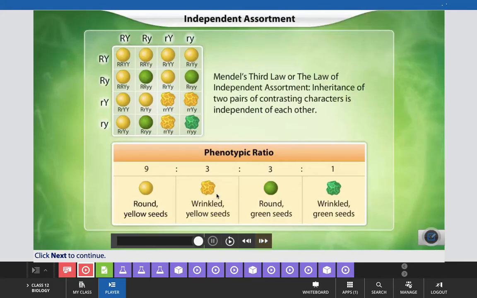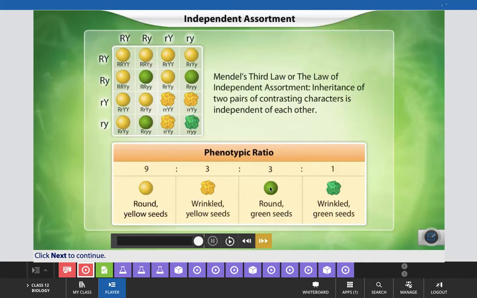And if we consider the same thing for the next character, that is seed color, you can see that the yellow color seeds are 9 plus 3, 9 here and 3 here, 12, and green color seeds, again the recessive colored seeds, are 3 here and 1 here, 4. 12:4, again a 3:1 ratio. That means two characters are not blended here.